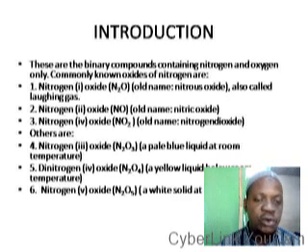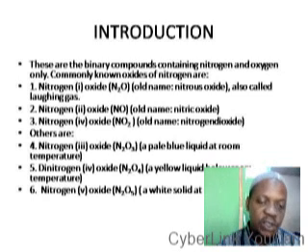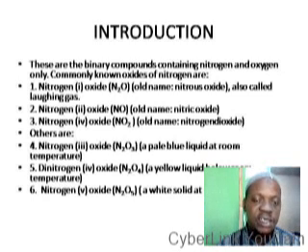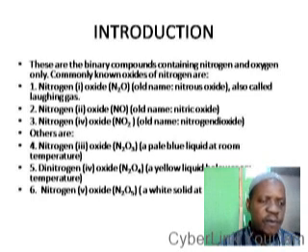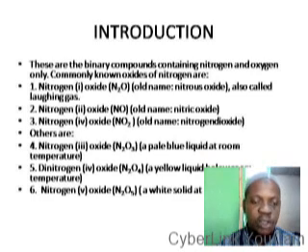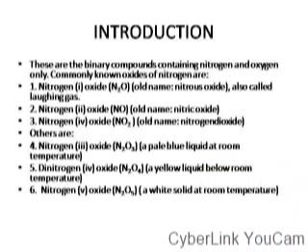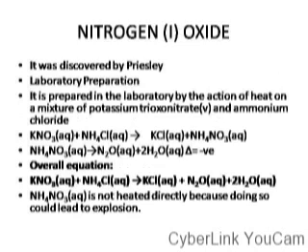There are three commonly known oxides of nitrogen: nitrogen 1 oxide, nitrogen 2 oxide, and nitrogen 4 oxide. Although there are others, which are nitrogen 3 oxide, dinitrogen 4 oxide, and nitrogen 5 oxide, the ones that are most commonly known and the more stable ones are the first three that we mentioned: nitrogen 1, nitrogen 2, and nitrogen 4 oxides. Let's take them one after the other.